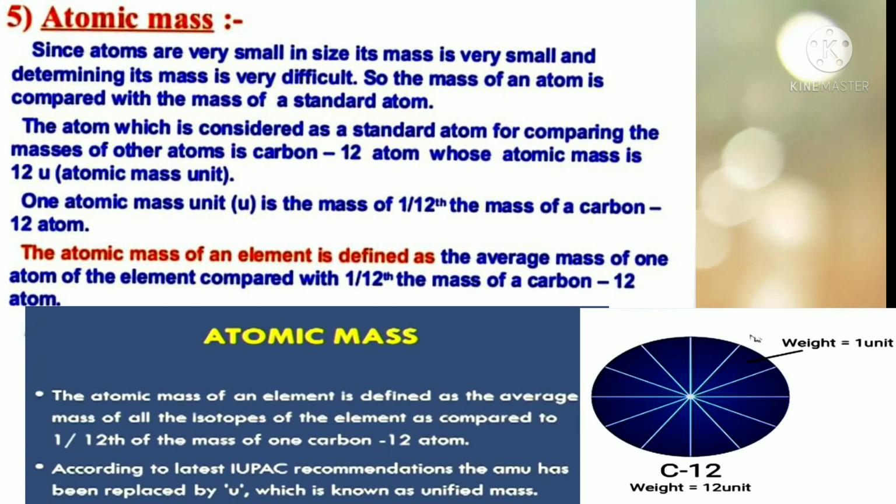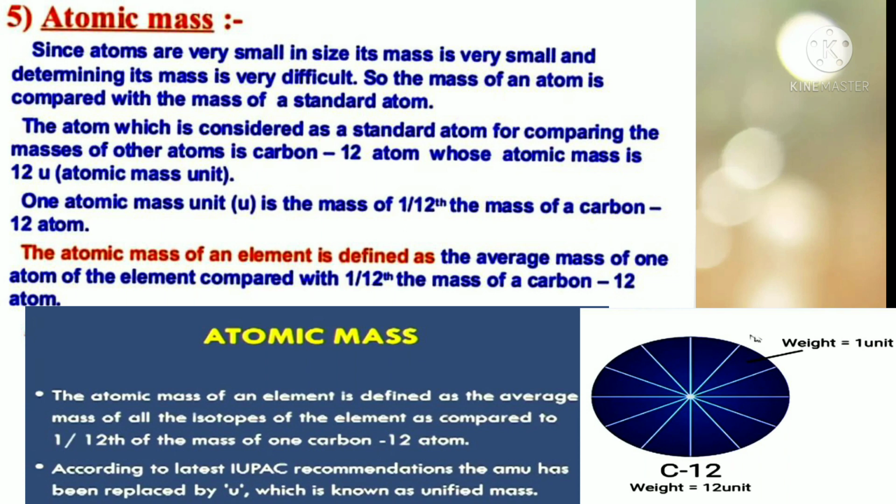Atomic mass unit. One atomic mass unit, U, is 1/12 the mass of the carbon 12 atom. The atomic mass of an element is defined as the average mass of one atom of the element compared with 1/12 the mass of a carbon 12 atom.